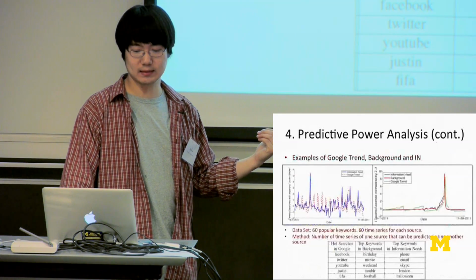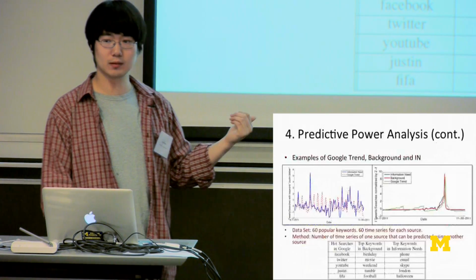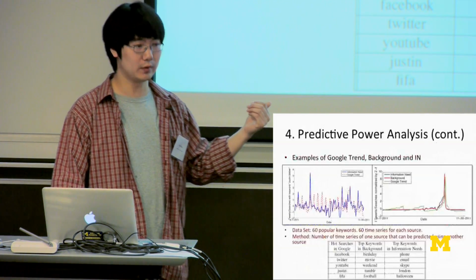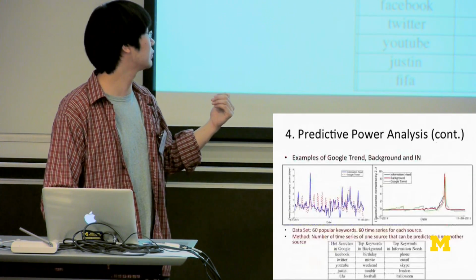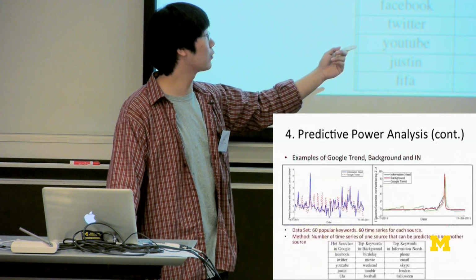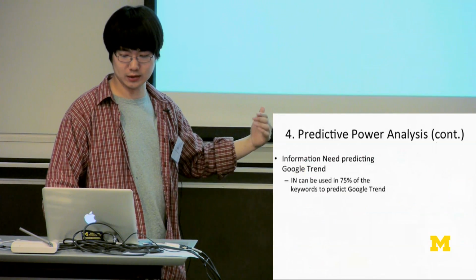The data set has three sources of time series: Google Trends, the background, and the information need. We use 60 keywords extracted from the hot searches in Google, the top keywords in the background of Twitter, and the top keywords in the information need. I will directly show the result.